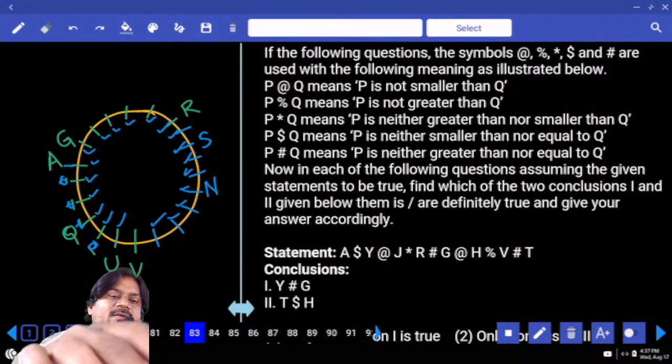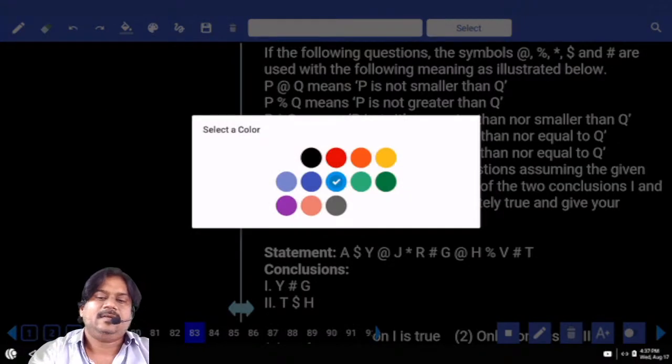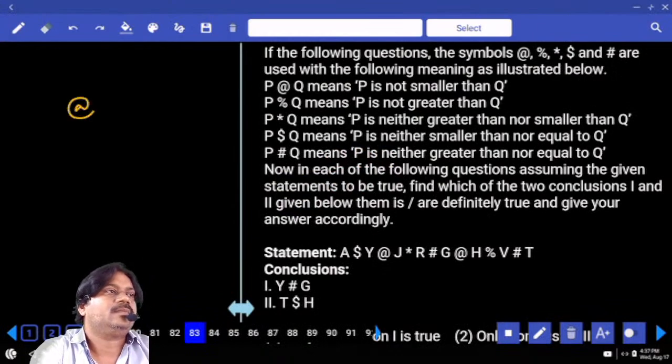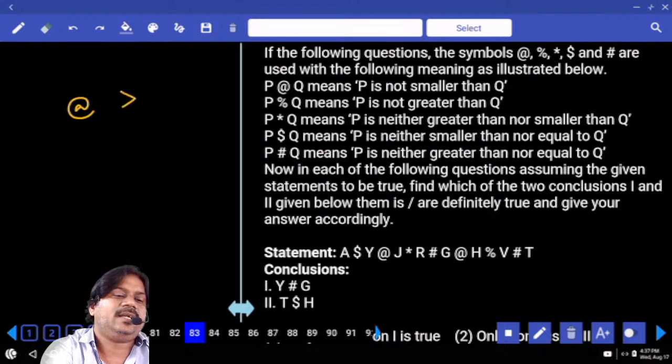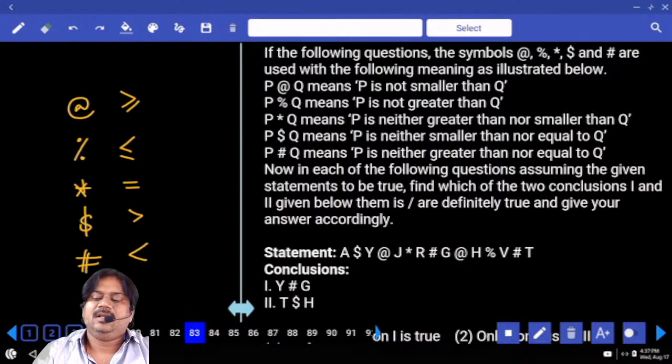Next, we have coded inequalities, which is in the form of codes. First one, what does at the rate of denote? Not smaller. Not smaller means greater or equal. What does percentage denote? Smaller or equal. And what does star denote? Equal. And what does dollar denote? Greater. And what does hash denote? Smaller. Right.